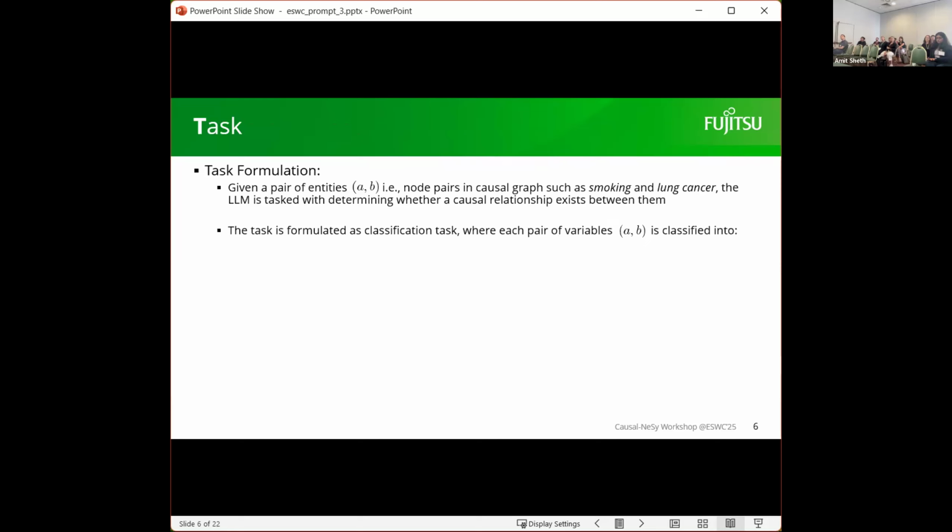So again, this is our task formulation. We are given a pair of entities, which are variables or nodes in the causal graph, for example, smoking and lung cancer. The LLM is tasked with extracting the causal relationship between each of these pairs. The task is formulated as a classification task, and here we classify each pair into whether it has a causal or non-causal relationship. So it is a binary classification task, which is related to our benchmark data that only has this ground truth.